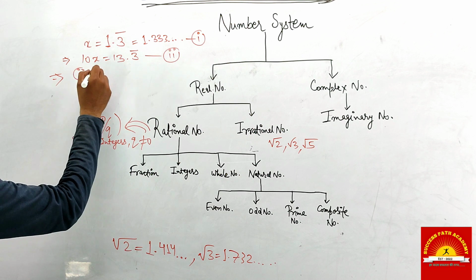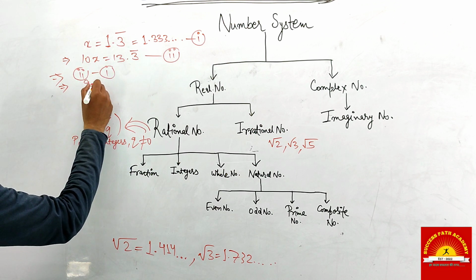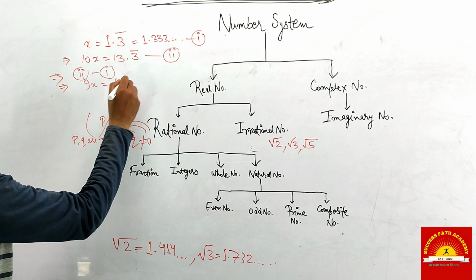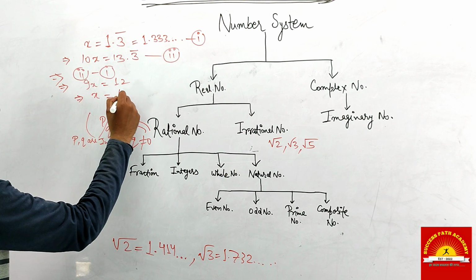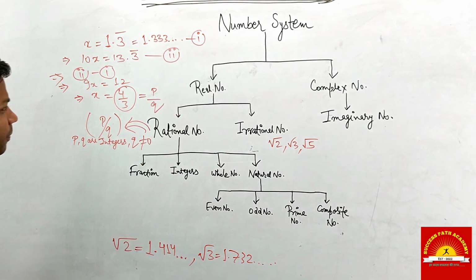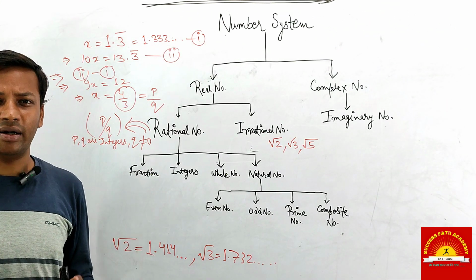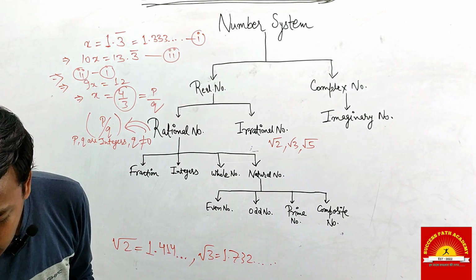you will get 9x is equal to 12. You can clearly see that x is equal to 12 by 9, which is equal to 4 by 3. It can be represented in the form of p by q, where p and q are integers and q is not equal to 0. From this example, I can imagine that you understand rational and irrational numbers.